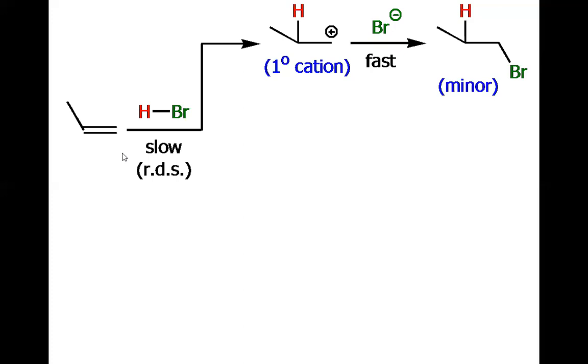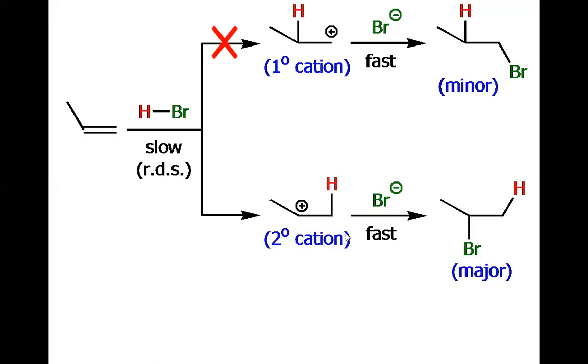This is again an example. This is an unsymmetrical alkene. So the first step is the protonation with the help of HBr. We have the proton added to the terminal carbon, leaving this secondary carbocation in the lower reaction. And this upper reaction will not occur because it would go through the primary carbocation. And now when we have the possibility of a more highly alkyl-substituted carbocation, the reaction will proceed in this way.